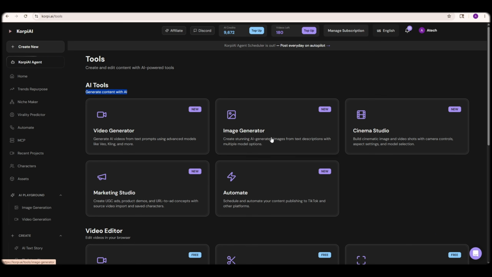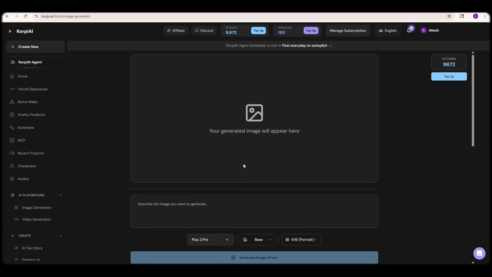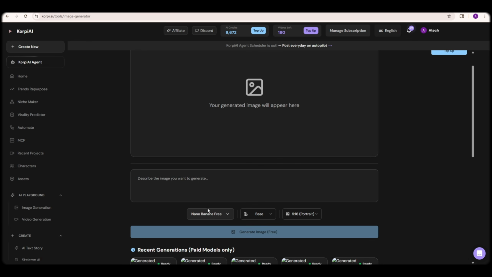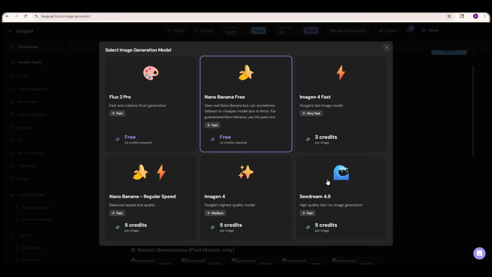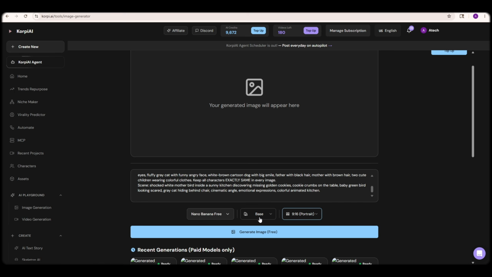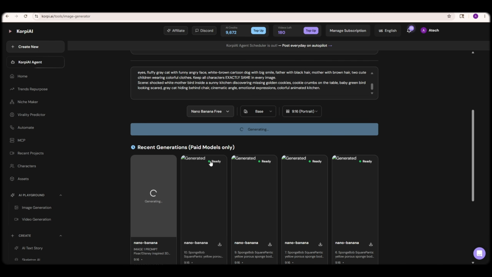So first, I'm going to click on the Image Generator option. After opening the image section, let me show you some of the available AI models. As you can see, we have Flux 2 Pro, Nano Banana Free, Seedream 4.5, Imagine 4, and many other powerful tools. But for today's tutorial, I'm going to use Nano Banana Free because it's completely free and anyone can easily use it without spending money. Now what I'll do is simply copy the first prompt that I already saved inside my document, paste it into the prompt section, and click on the Generate button.